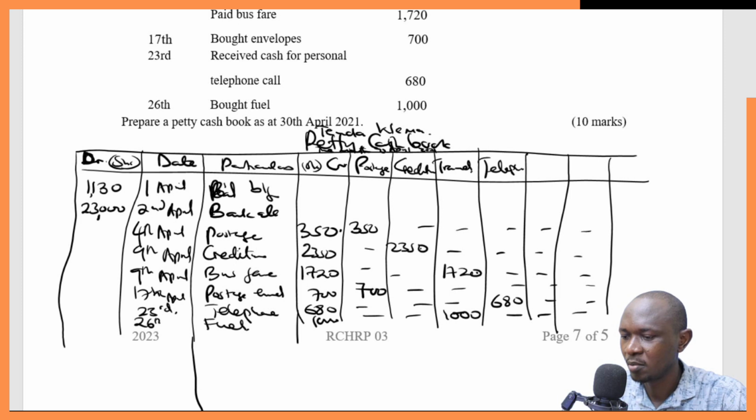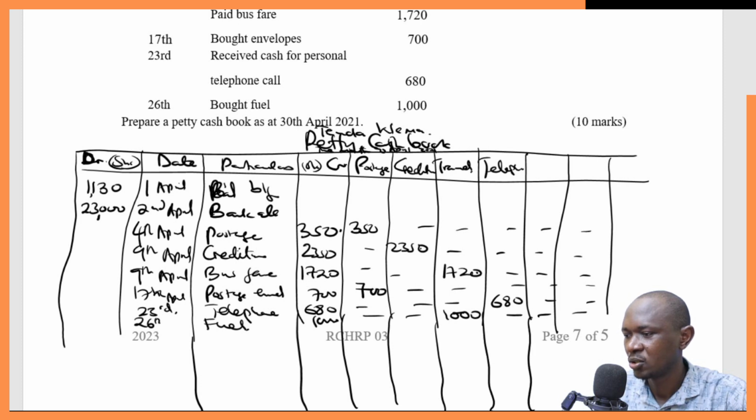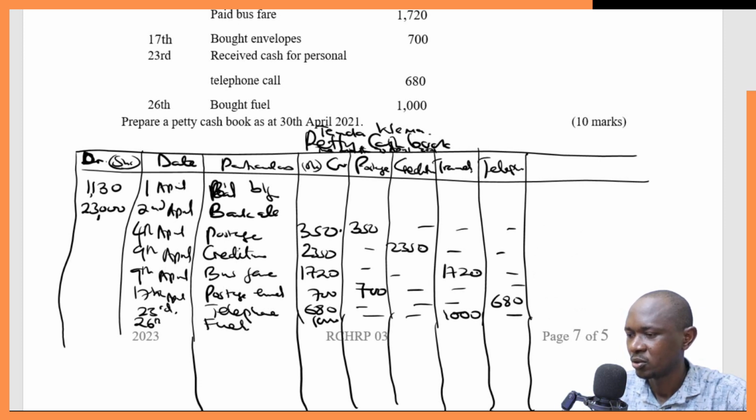So we need to close the books at the end of the month. How do we close the books? Get the total of all the vote heads. We don't have these two vote heads, so we'll just go away with them. So get the total of the vote heads.